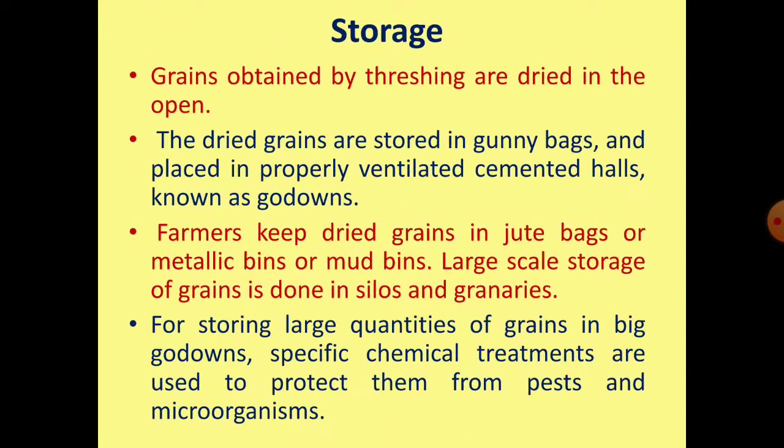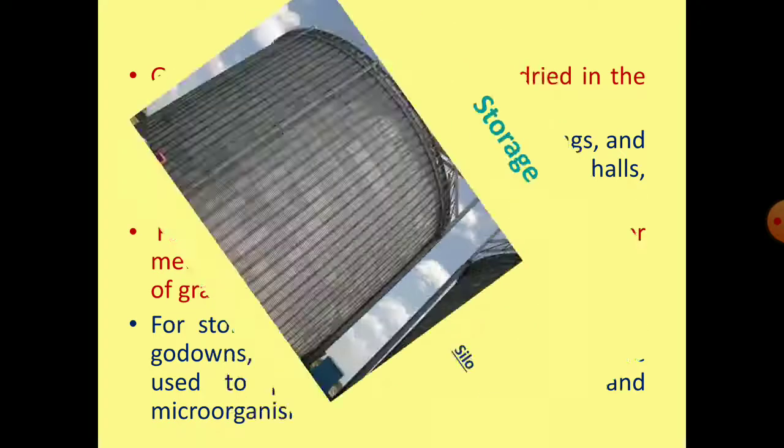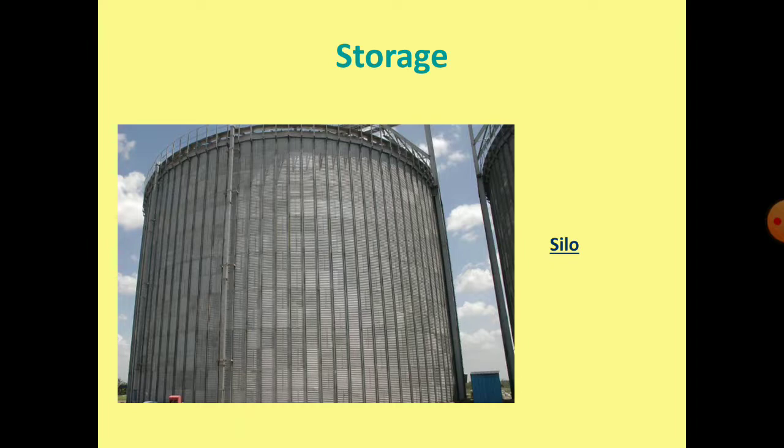Storage. Grains obtained by threshing are dried in the open. The dried grains are stored in gunny bags and placed in properly ventilated cemented halls, known as godowns. Farmers keep dried grains in jute bags or metallic bins or mud bins. Large-scale storage of grains is done in silos and granaries. For storing large quantities of grains in big godowns, specific chemical treatments are used to protect them from pests and other microorganisms. So here is an image of a silo.